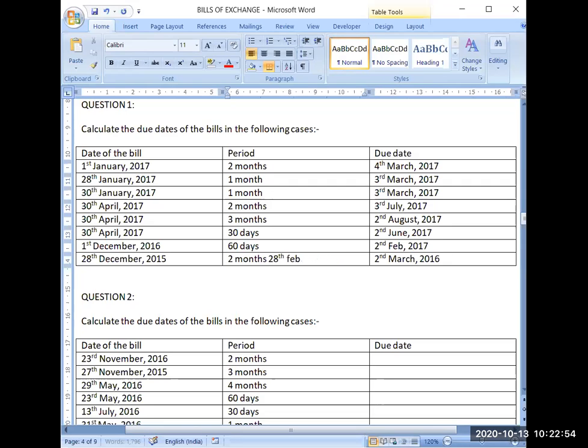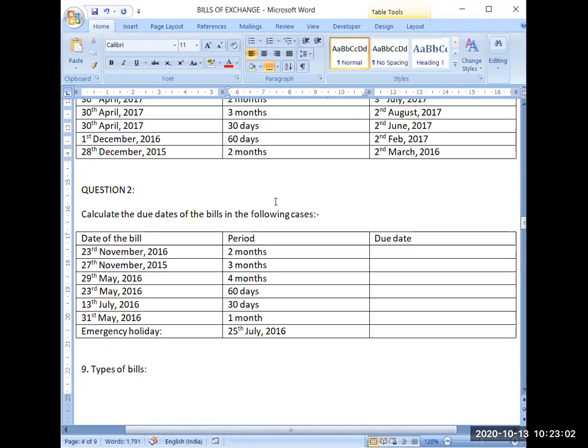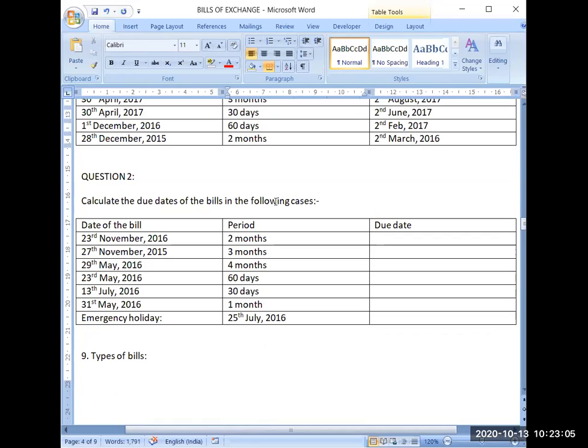I hope this question is also clear. This way you have to be alert about the year, particularly in December month and for the leap year.